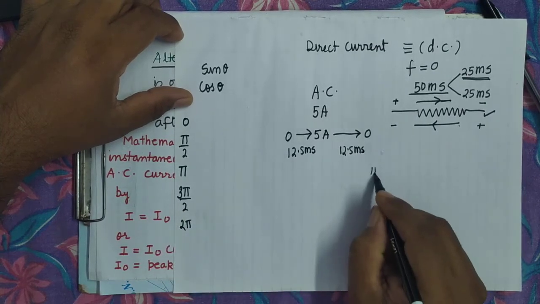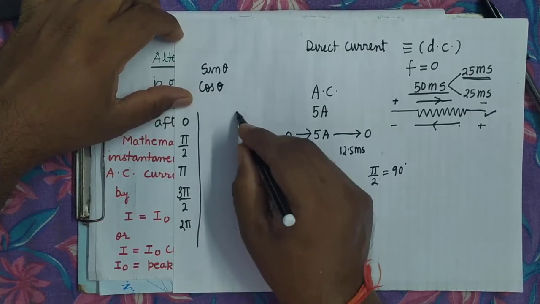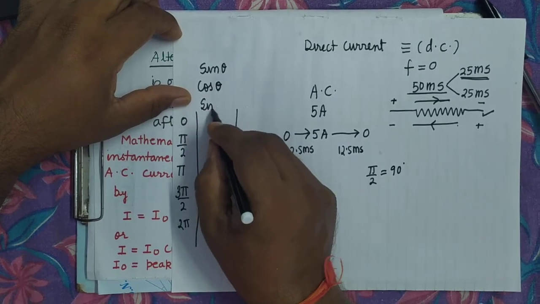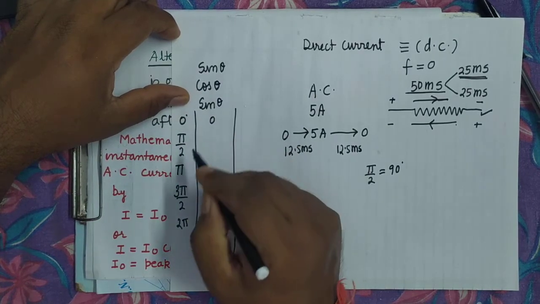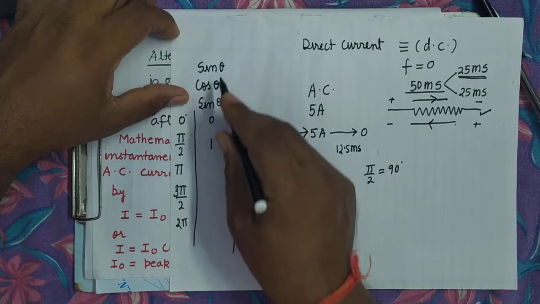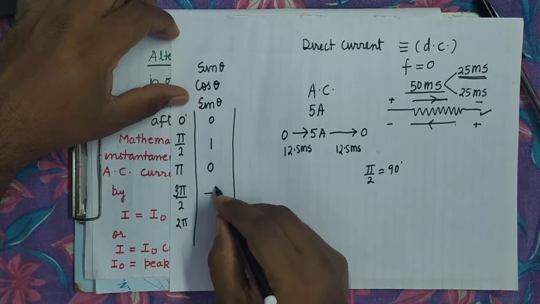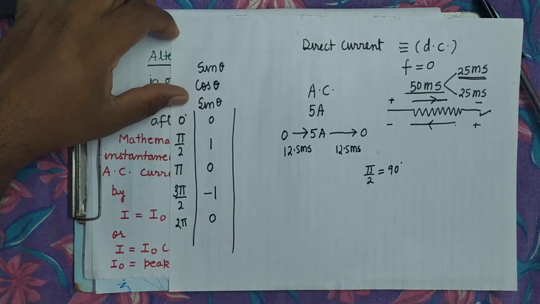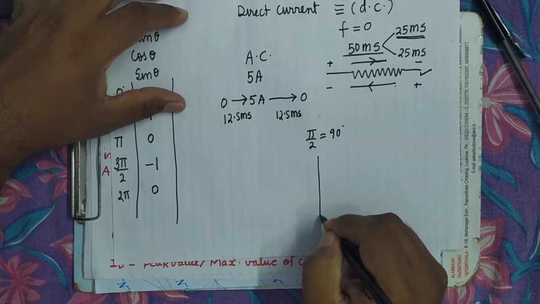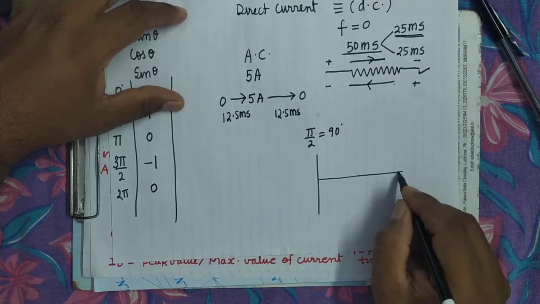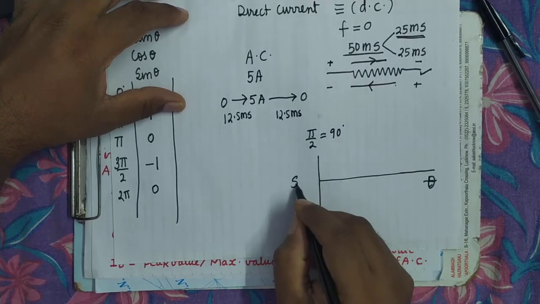It's clear? What is pi by 2? Pi by 2 equals 90 degree, that you know. So if you see the variation in the values of sine theta or cos theta, we will see that sine 0 degree is 0, sine 90 degree is 1, then sine 180 degree, once again it is 0, then sine 270 degree, it will become minus 1, and sine 360 degree, it is 0. It's clear? Means if you draw its graph it will be like this. Here there is a continuous change, but this change is not linear. This is a non-linear change.